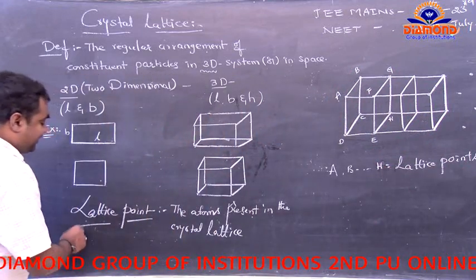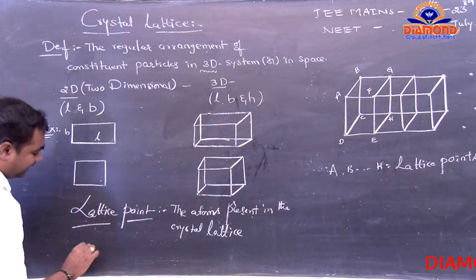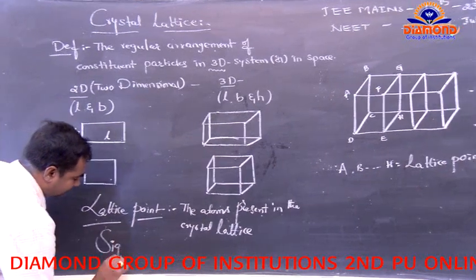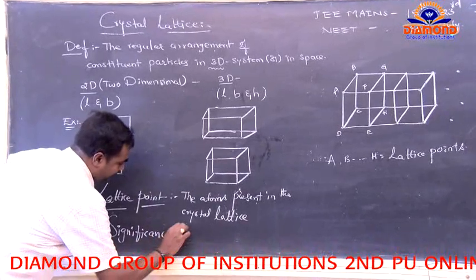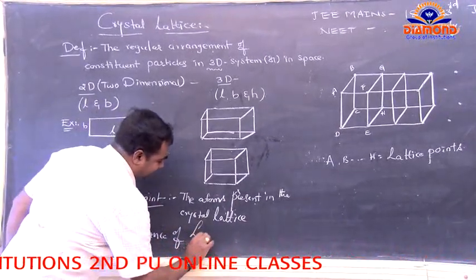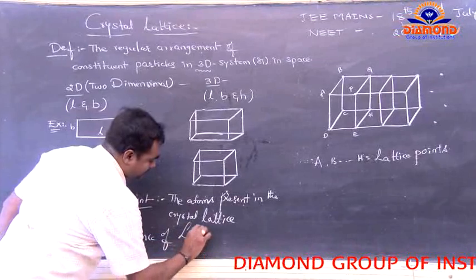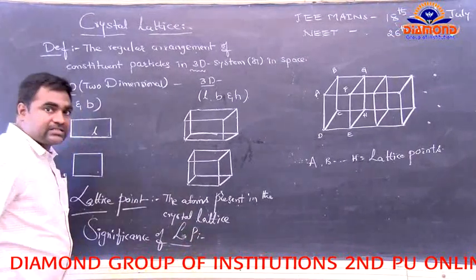Now, what is the significance of the lattice points? Significance of lattice points.